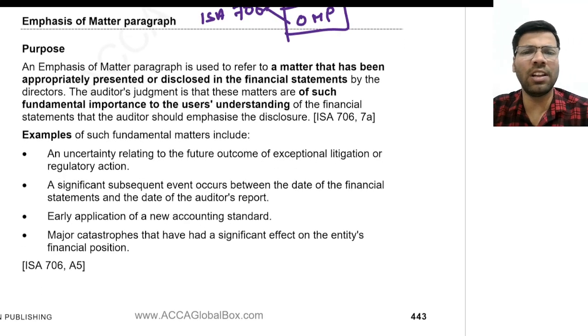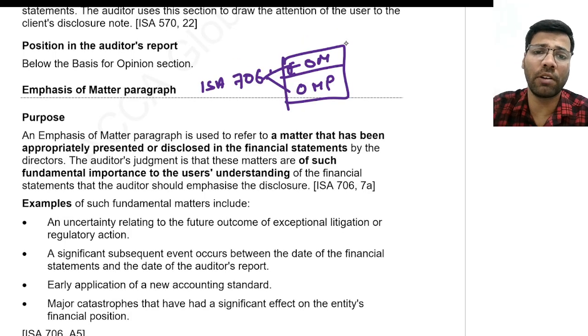Now listen carefully, what are these emphasis of matter and other matter paragraphs? Very important from the exam point of view.